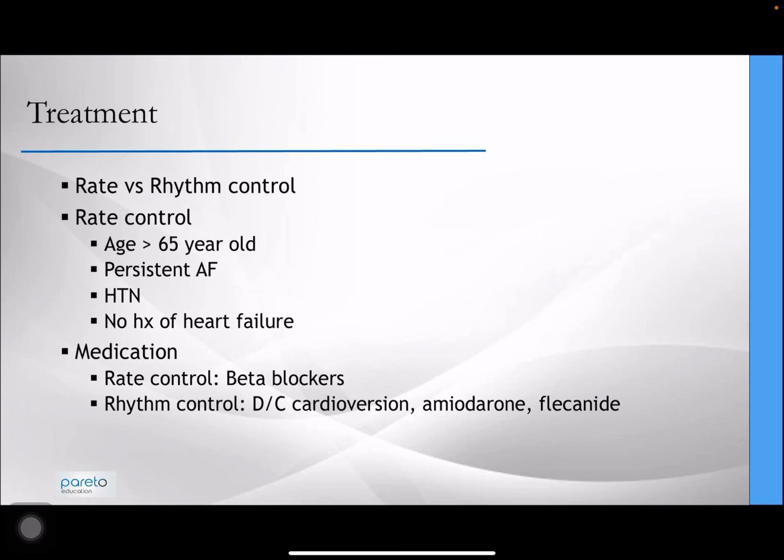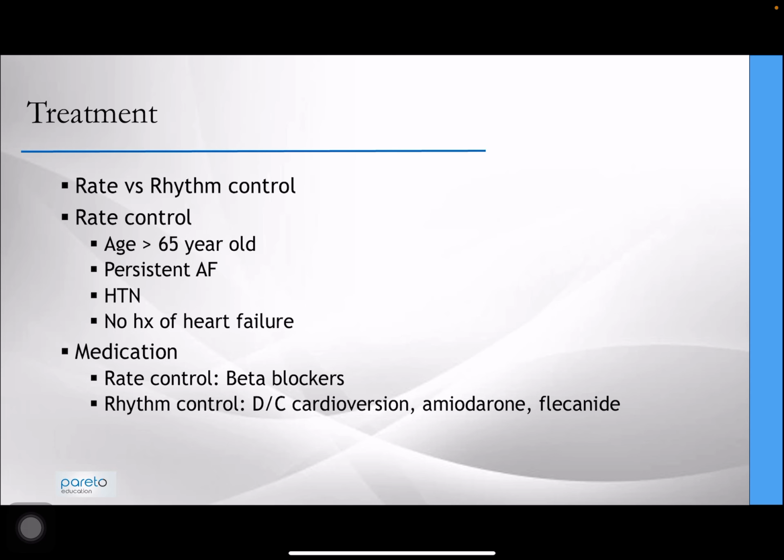The rate control approach is primarily used for patients who are slightly older, so over the age of 65 years old, who have persistent atrial fibrillation, so it's continuous, have a background of hypertension, because hypertension itself can cause atrial fibrillation, so you might bring them back into sinus rhythm, but because they've got this causative factor, they might just flip back into AF, and no history of heart failure, because the management of heart failure can be troubled and complicated with the management of rhythm control for atrial fibrillation.